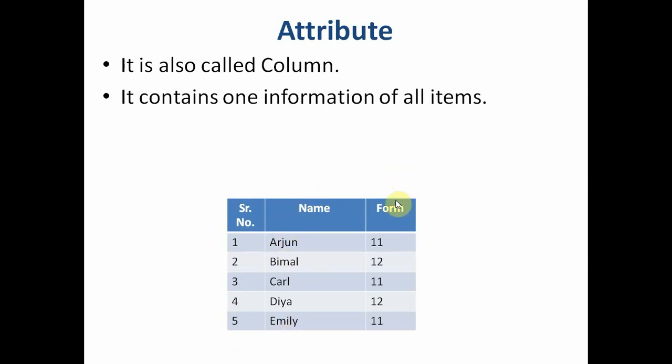The form field contains the form of all students. So one column or one field contains one information of all items. This field contains the serial numbers of all the students studying in the class. This field contains the names of all the students studying in the class.